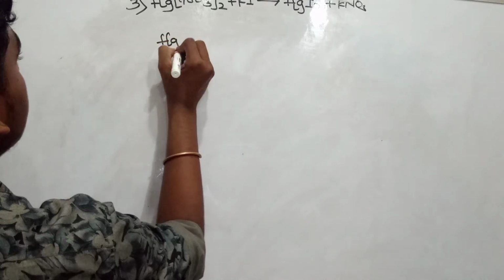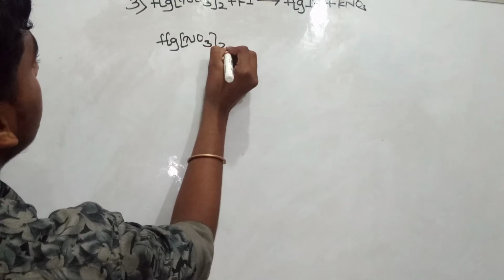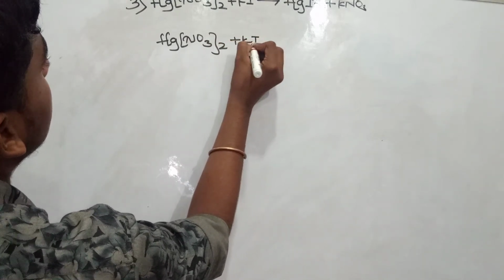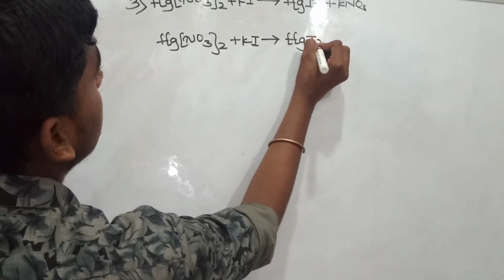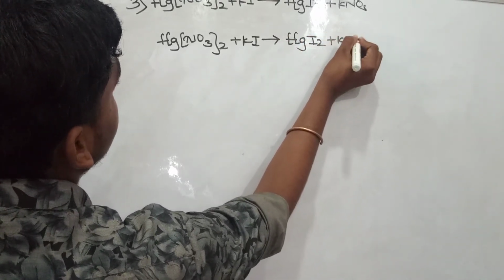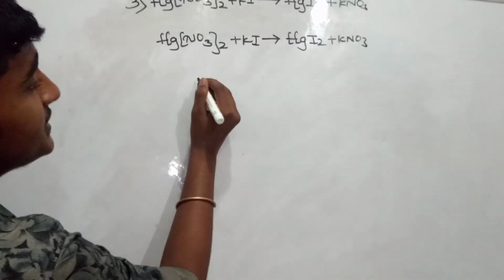First, we are describing the atoms of this equation. Yes, guys, we are describing this equation. So the equation is Hg(NO3)2 plus KI gives rise to HgI2 plus KNO3. This is the equation we are going to describe, guys. So the first thing is we have to describe the atoms.